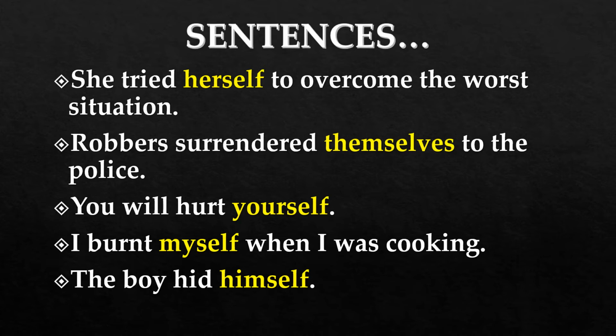In this example, himself is a reflexive pronoun as the action of hiding is done by the subject boy and it reflects upon or turns back to the subject boy. So all these are reflexive pronouns, and you can see that in all these sentences, reflexive pronouns are always used after the verb.